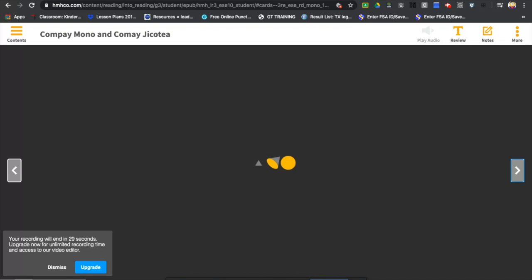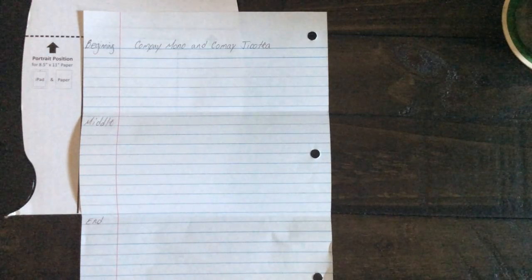Okay, and now I'm going to be showing you how to fold your paper to do the beginning, middle, and end. Okay, students. Before you start doing the folding of the beginning, middle, and end, don't forget to do the activities first. Writing the vocabulary words on page 400, drawing the picture, and writing the definition. And then answer the question.